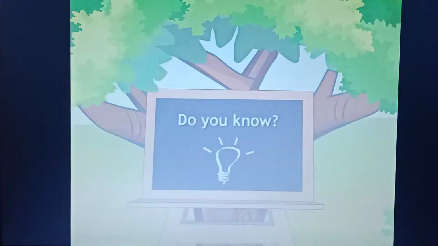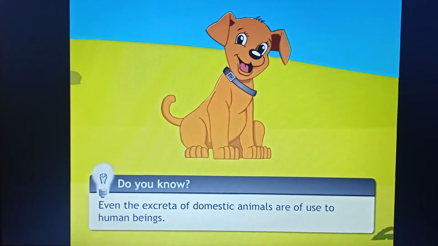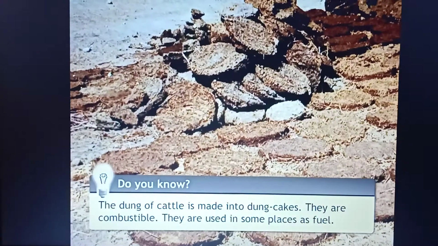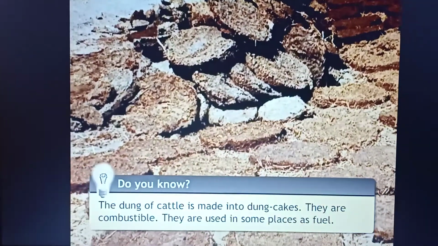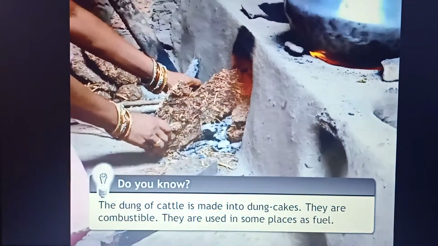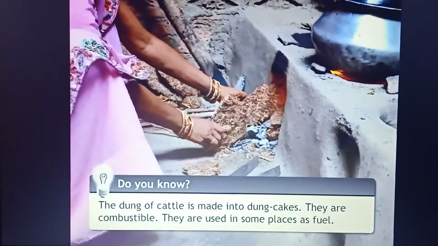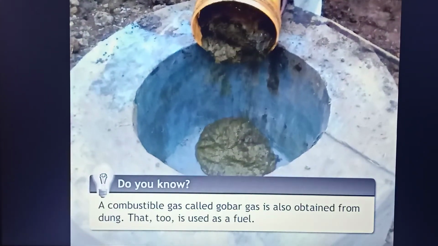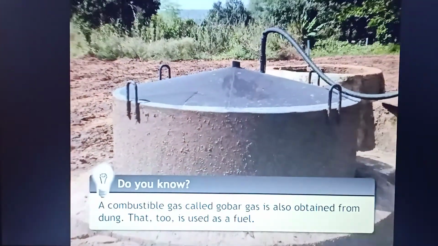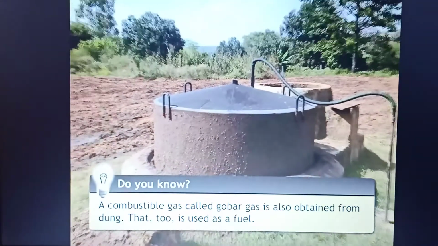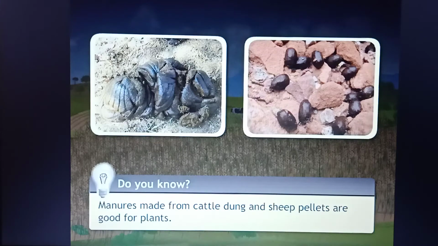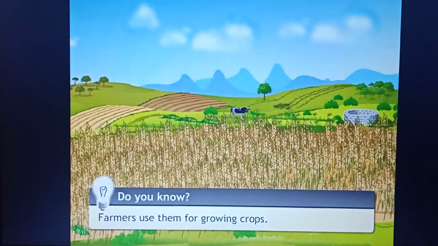Do you know? Even the excreta of domestic animals are of use to human beings. The dung of cattle is made into dung cakes. They are combustible. They are used in some places as fuel. A combustible gas called gobar gas is also obtained from dung. That too is used as a fuel. Manures made from cattle dung and sheep pellets are good for plants. Farmers use them for growing crops.